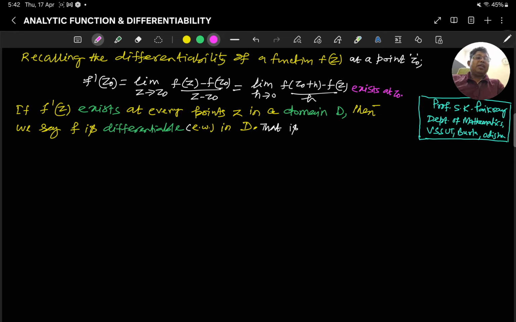As the definition of analyticity is based on differentiability, let me recall the differentiability of a function.